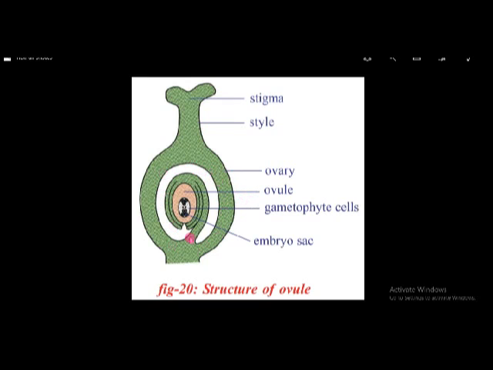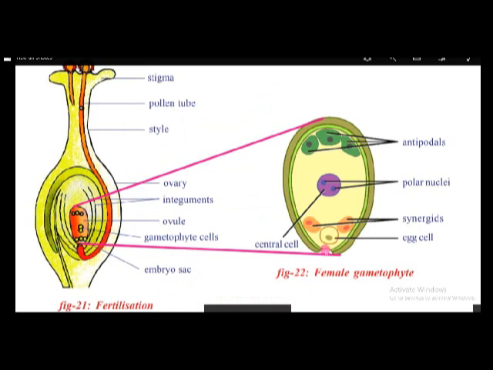This is called the ovule. In the ovary, one ovule may be present or more than one may be present. And if we observe the ovule, it contains so many structures like this. This is also called the embryo sac or female gametophyte. And if we observe the female gametophyte or embryo sac, it mainly contains 7 cells. Here 3 cells, in the middle 1, and here 3 cells.